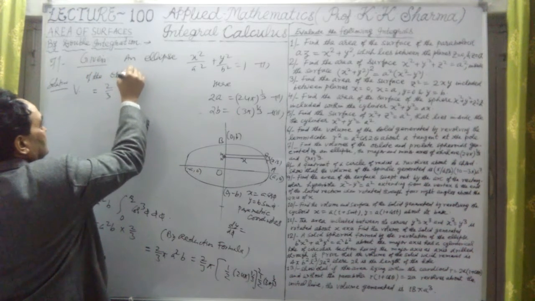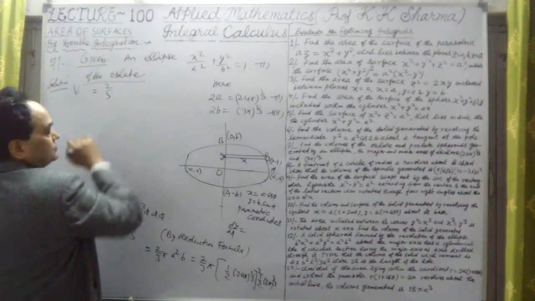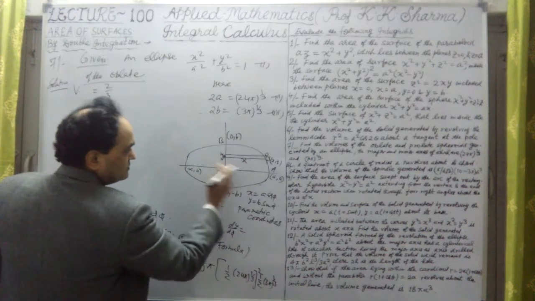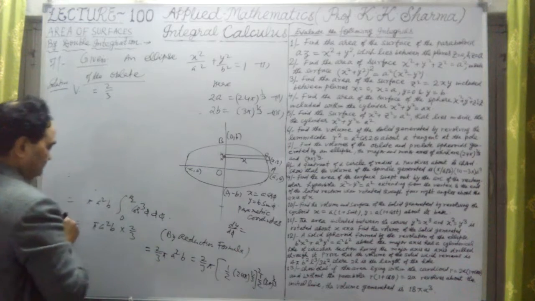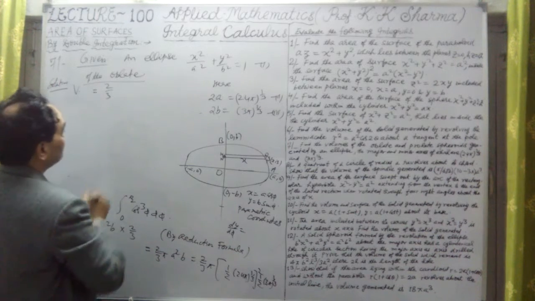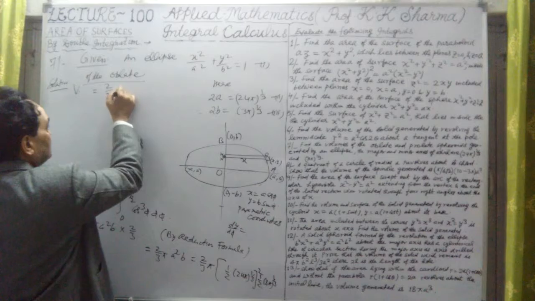This is of the oblate. Oblate means when we are revolving the ellipse about the minor axis. This is about the minor axis. Okay. It is giving us 2/3 π.